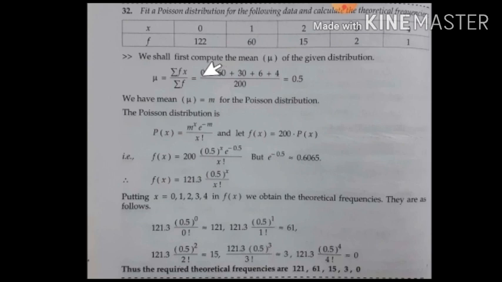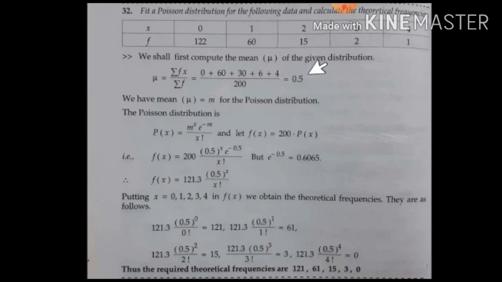See here, 122 into 0 is 0, 60 into 1 is 60, 15 into 2 is 30. Summation stands for adding all those values. Similarly, 2 into 3 is 6, 1 into 4 is 4, divided by summation of f. 122 plus 60 plus 15 plus 2 plus 1 gives us 200. So you will get the mean value as 0.5.